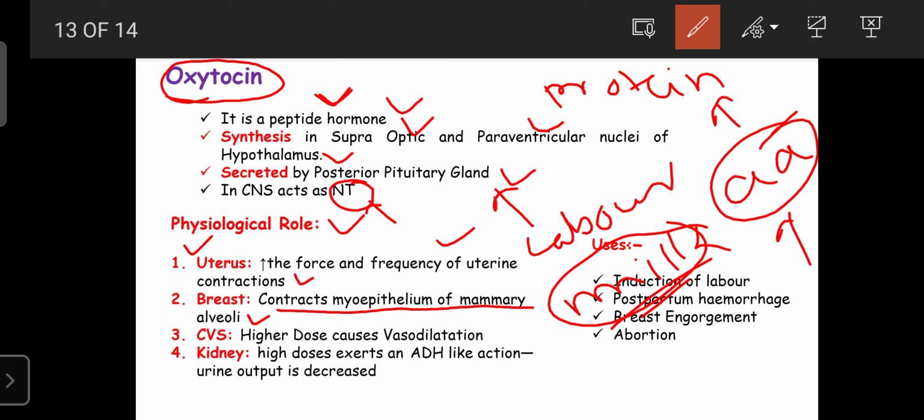Then in the cardiovascular system, in high doses only, it can cause vasodilation, that is, relaxation of the blood vessels. That decreases the blood pressure. That's why during pregnancy the oxytocin synthesis increases, because it is required after 9 months to induce labor pain. And then pregnant women usually experience loss of consciousness. It is also one of the reasons because of oxytocin. They lose consciousness because, due to vasodilation, less blood is supplied to the brain. So they easily suffer from loss of consciousness.